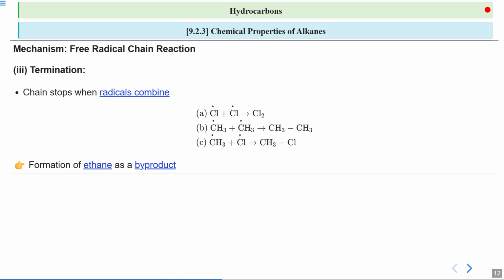Finally, we see that ethane is also mentioned in the products, so it can be considered the byproduct of this reaction. The main reaction is giving us chloromethane, and we are getting ethane as the byproduct or secondary product. This can also be useful in industrial applications like fuel or as a building block for other chemicals.